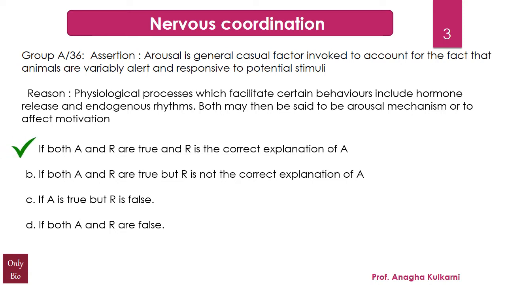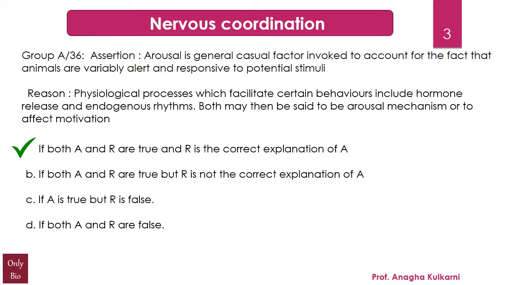Now friends, arousal here is nothing but the responsiveness to a particular stimulus, maybe an internal or an external stimulus. The capacity of an animal to respond to a stimulus is called irritability or responsiveness, a very unique feature of animals. Now many a times this response is also accompanied with the release of certain hormones. You can definitely connect this point with the sympathetic and the parasympathetic nervous systems, as you all know. And this also has a control over the endogenous rhythms.